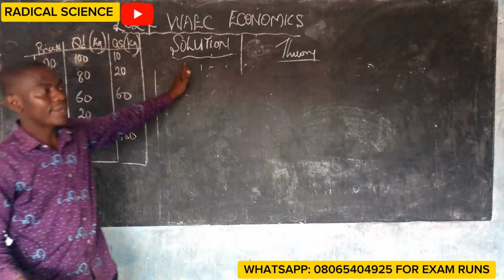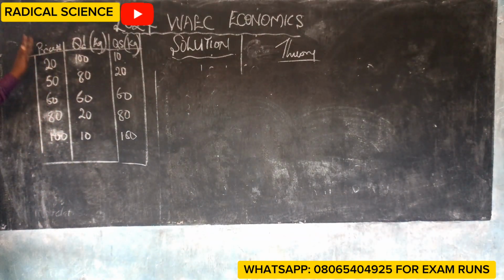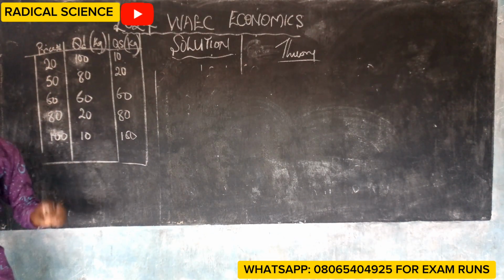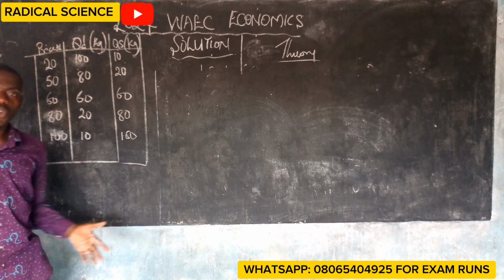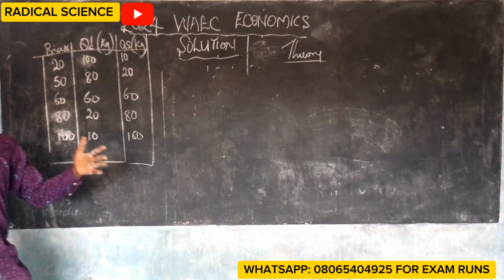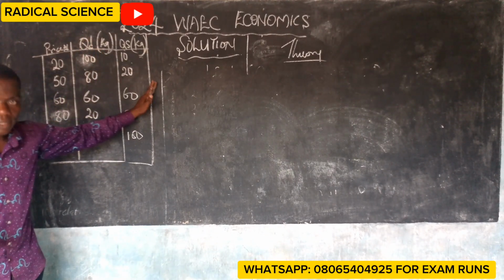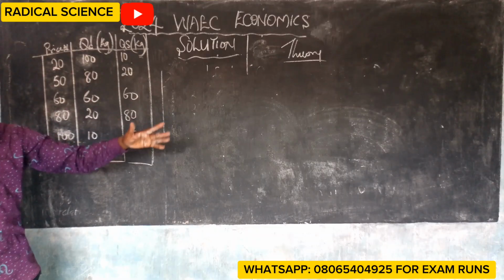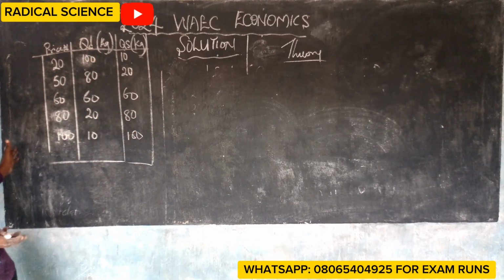It's demand and supply. They gave us a schedule. This is called a demand schedule. What is a demand schedule? A demand schedule is the table showing the relationship between the price and the quantity demanded.